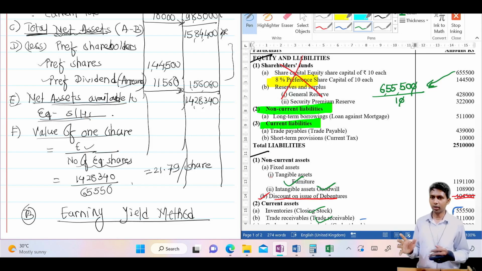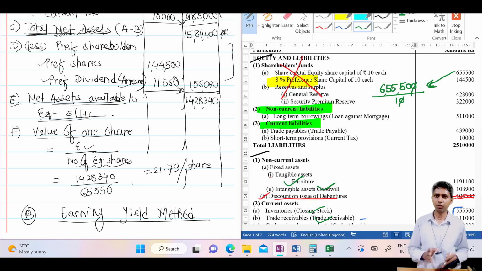A means only real assets. Forget fictitious assets: discount on issue of debentures, preliminary expenses, formation expenses, and then profit and loss. Correct? Or one or two more you'll find, but these are regular items. And then other assets we consider with their given value in the information. If not, then we compare that with the asset side of the balance sheet. If the value is not given in the information or the name is not there, then we take that from the balance sheet, and the value also from the balance sheet.